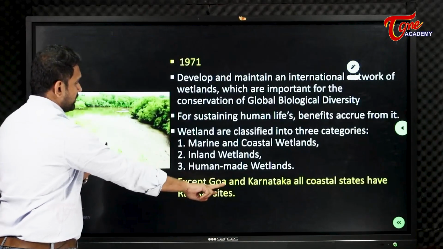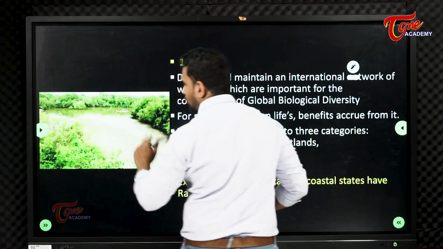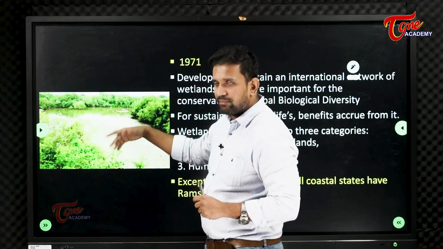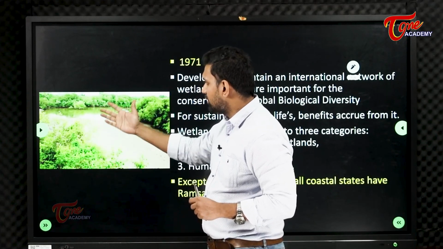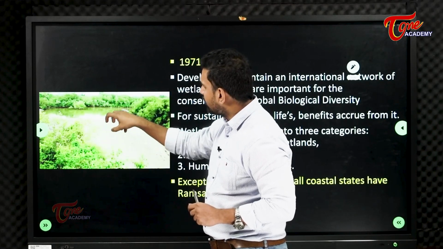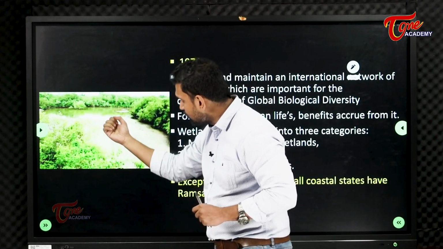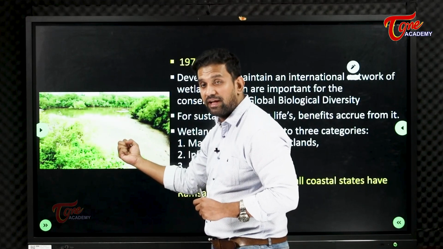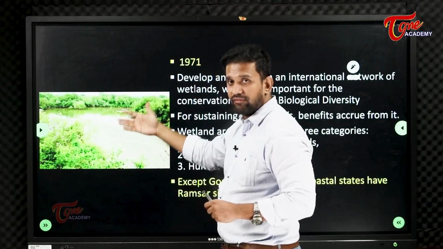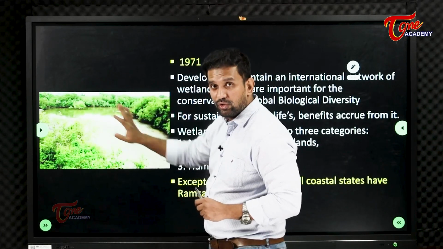So if you want to see this, let us see this. This is what is called wetland. Crocodiles may be there, snakes may be there, deer may be there, many things, and plants are there. If any excess rainfall happens, they will absorb the water, so they also do flood management, will not allow the water to go out into the nearby villages, etc. So the villages will also get protected.